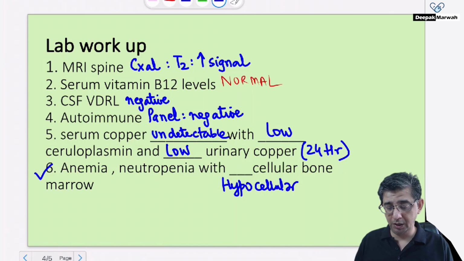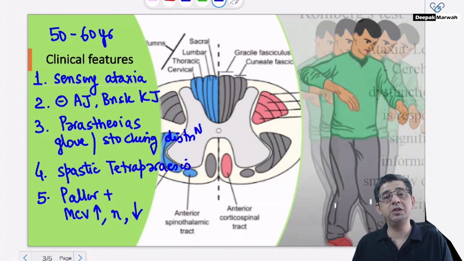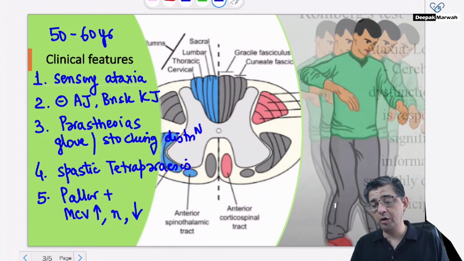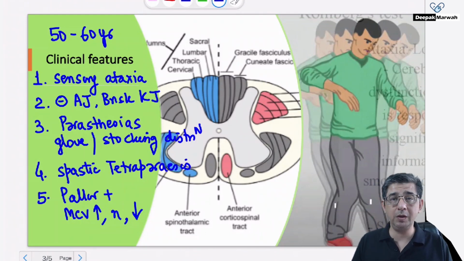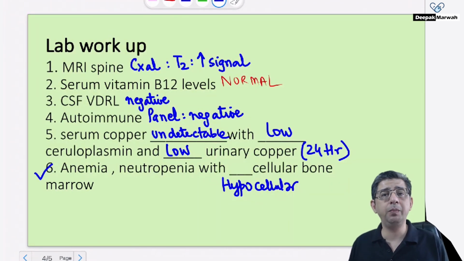I mean, since in the exam they began by describing neurological features, I have described it in the same fashion. But do not be surprised if he begins by describing the same age group, progressive pallor, anemia, fatigue, tiredness, and then goes on to say that the patient has a tendency to fall, or patient has gait abnormalities, or the family member has noticed gait abnormalities. So that's when you start evaluating, okay, this is non-compressive myelopathy, and what are the differentials in my mind. And yeah, for the management of this condition, we will be giving supplemental copper.